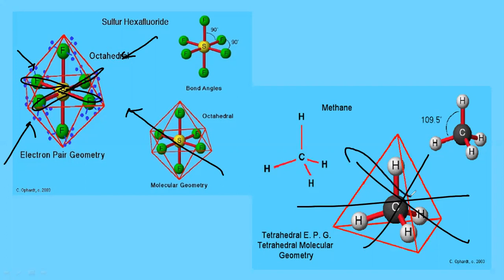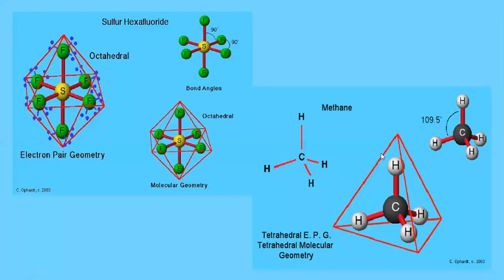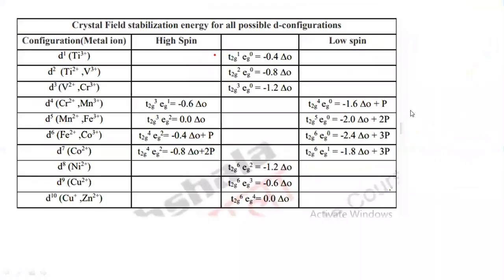Whatever orbital is present along the axis will show less repulsion. So that is in case of the tetrahedral. So you can calculate the CFSE for the tetrahedral and the octahedral. These are the calculations for the octahedral values here. See the octahedral values here.